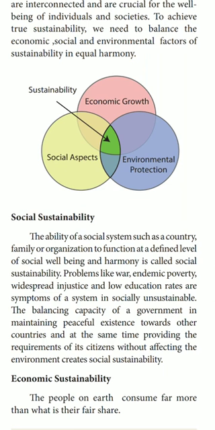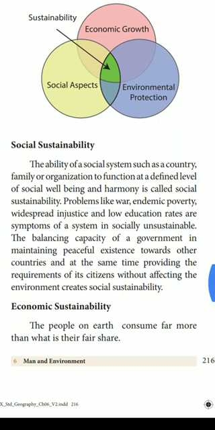Okay. Next one is social sustainability. Listen, first one, social sustainability. What do you know about this social sustainability? The ability of a social system, such as a country, family, or organization, to function at a defined level of social well-being and harmony is called social sustainability. So, social sustainability means it is the ability of a social system, such as a country, or some family, or some organization, or the factories, to function at a defined level of social well-being and harmony.